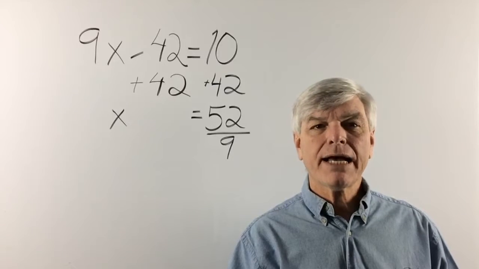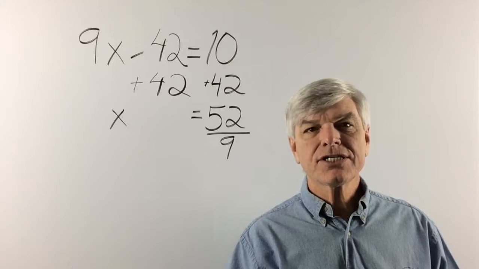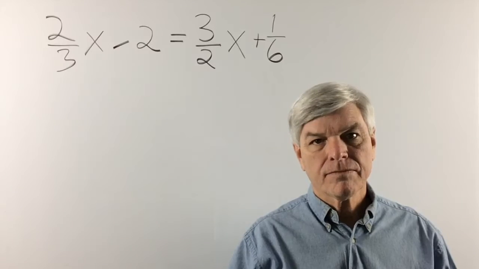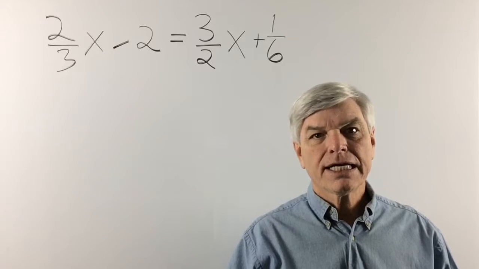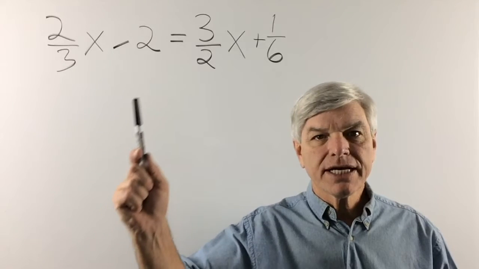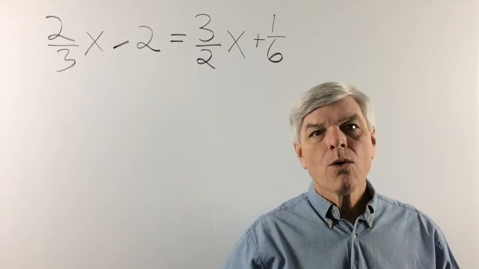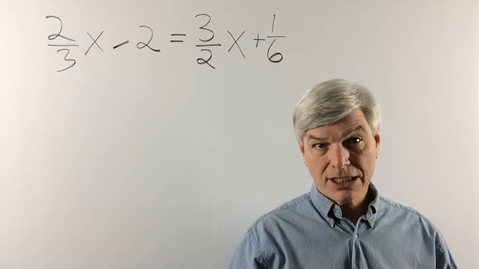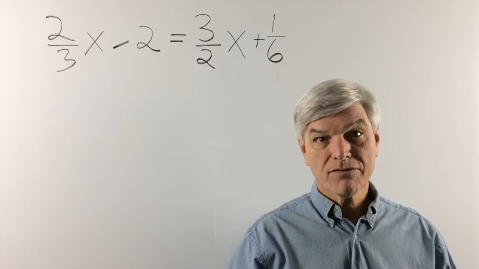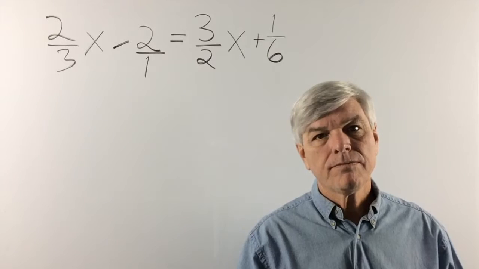And let's see what happens with a problem where we're mixing integers and fractions. So this is very similar to the equation that we just solved, except instead of having all fractions, we have an integer right here. So what are we going to do with that? Well, what we want to do when we have an equation with fractions, even if it's just one fraction, is to turn everything into a fraction.